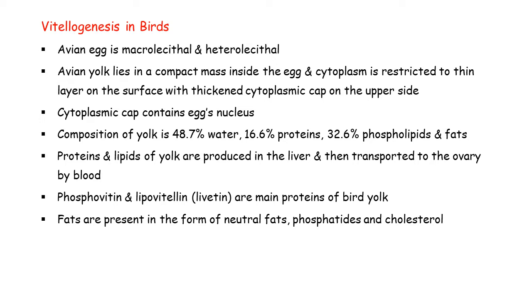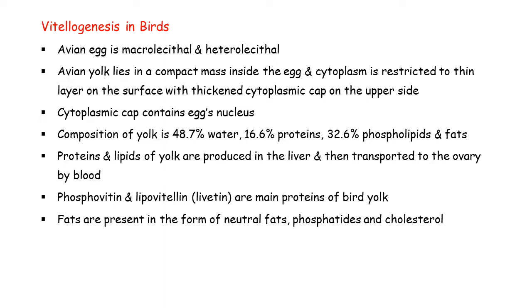And the yolk lies in a compact mass inside the egg, and the cytoplasm is restricted to a very thin area. And that thin area is like a cytoplasmic cap. So the cytoplasmic cap contains the egg's nucleus, meaning the genetic information is restricted in a very small area in the cytoplasmic cap, and that is present on the animal pole side. When we talk about the composition of yolk, it is 48.7% water, more than 16% protein, and more than 32% phospholipids and fats.